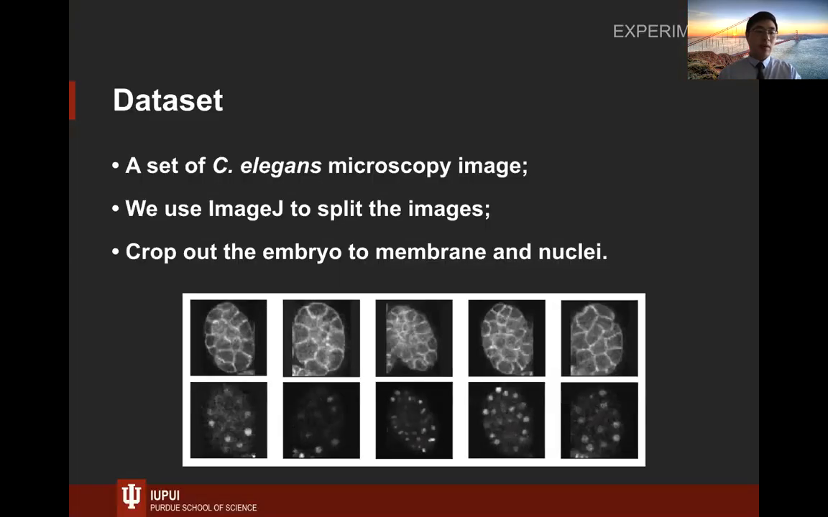Next, we will talk about the experiments. Our experiment used a set of C. elegans microscopic images. We use ImageJ software to split the image and then crop out the embryo to membrane and nuclear. The first row is the membrane, and the second row is the nuclear.